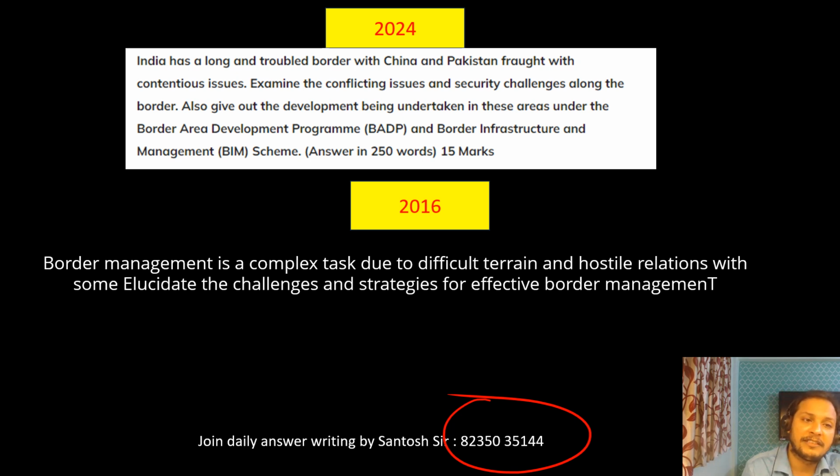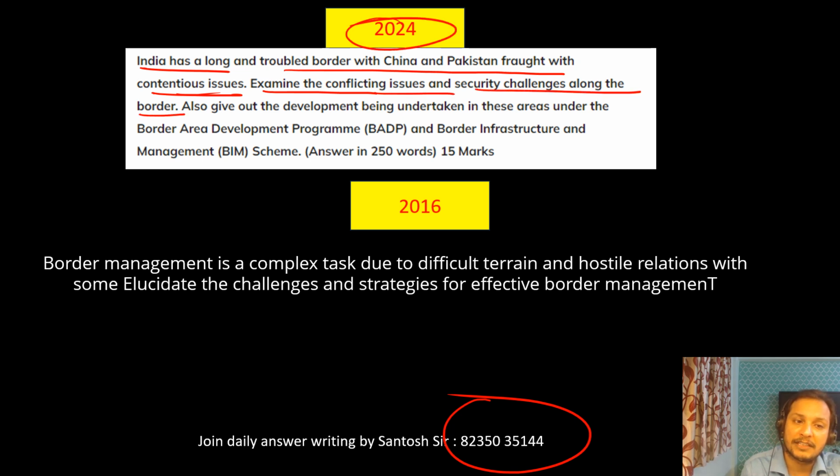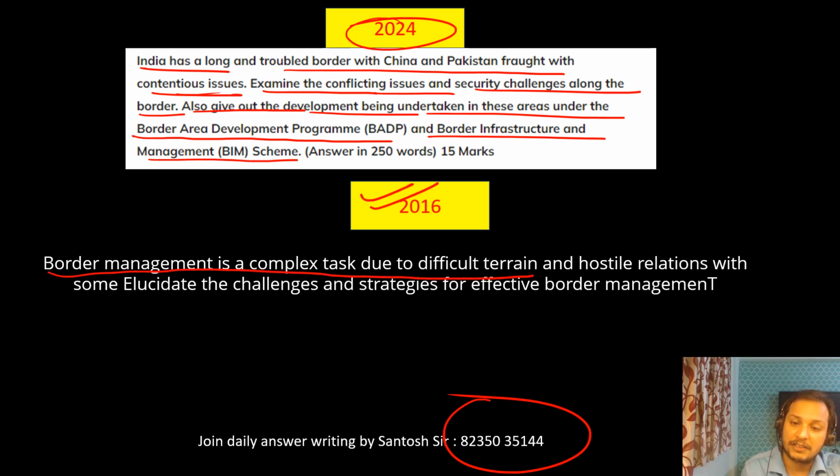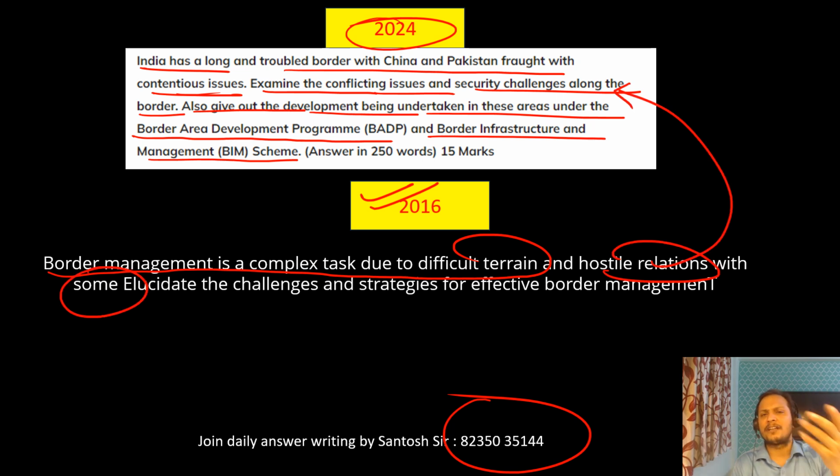Next question you can see, guys. India has a long and troubled border with China and Pakistan, fraught with contentious issues. Examine conflicting issues and security challenges along the border. This is the 2024 question, guys. Also give out development being undertaken under the Border Area Development Programme and Border Infrastructure Management Scheme. You can see the 2016 question: border management is a complex task due to difficult terrain and hostile relations with our neighbors. Exactly the same question, just what they have added this year.